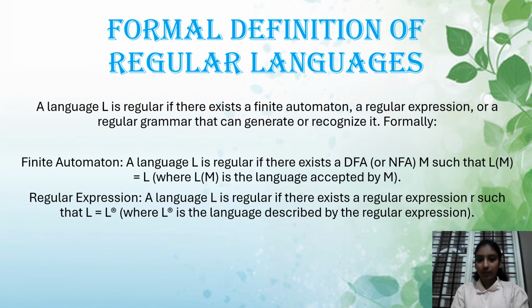Formal definition of regular languages. A language L is regular if there exists a finite automaton, a regular expression, or a regular grammar that can generate or recognize it. Formally, finite automaton: a language L is regular if there exists a DFA or NFA M such that L(M) is equal to L, where L(M) is the language accepted by M. Regular expression: a language L is regular if there exists a regular expression R such that L is equal to L(R), where L(R) is the language described by the regular expression.